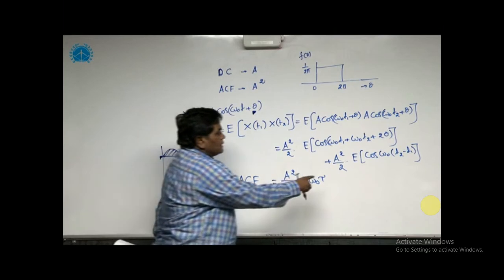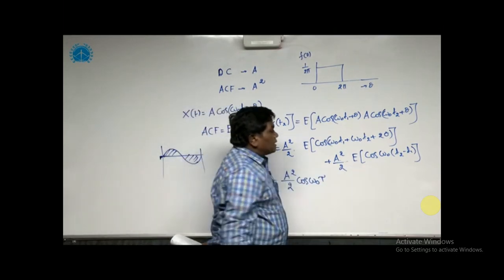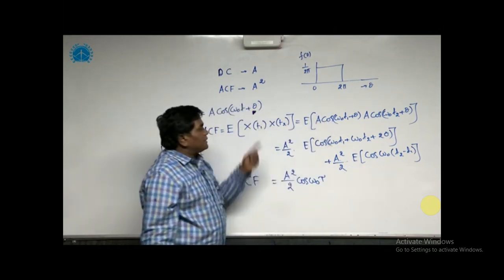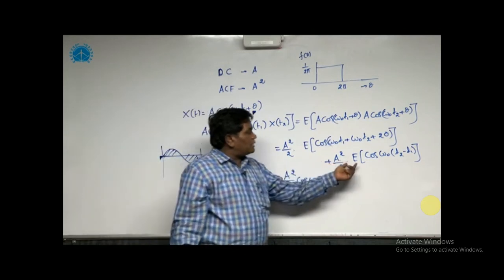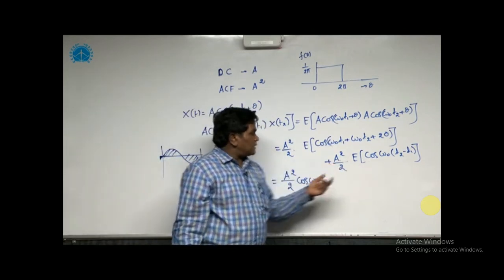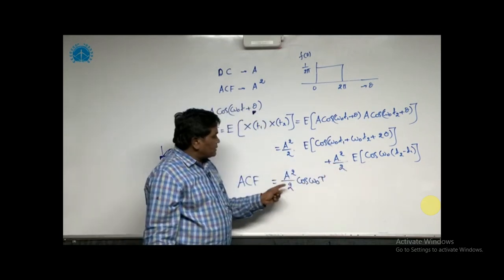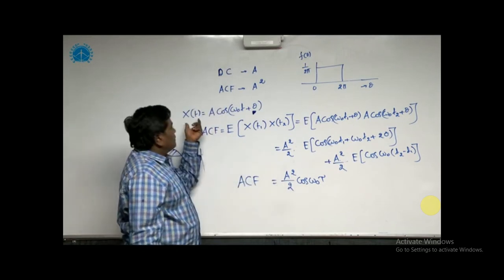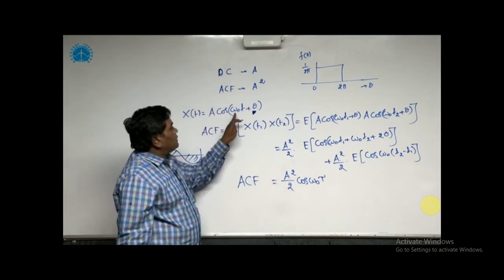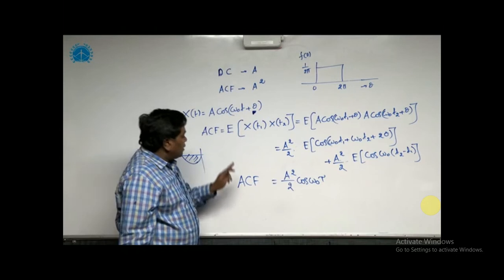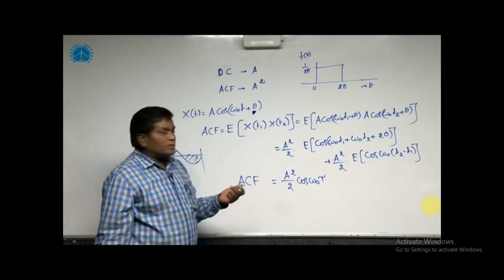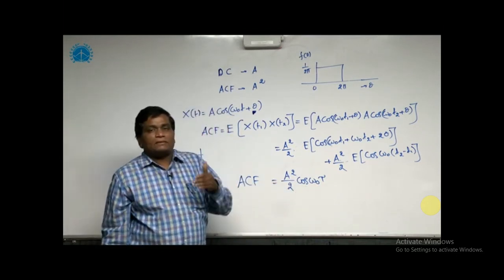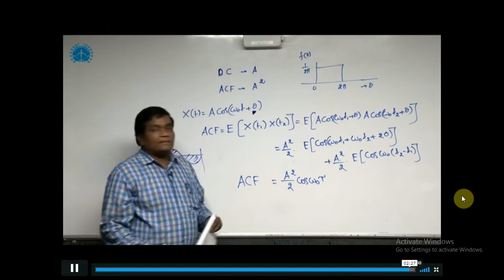Now the second term is considered a constant because the random variable is not present. In this example, theta is the random variable. So the average value of a constant is the same constant. So the autocorrelation function is A squared by 2 cos(omega naught tau). Here the random process consists of a periodic component of frequency omega naught, and the autocorrelation function also consists of a periodic component omega naught. So statement 1 and statement 2 both are correct. So the answer is C.